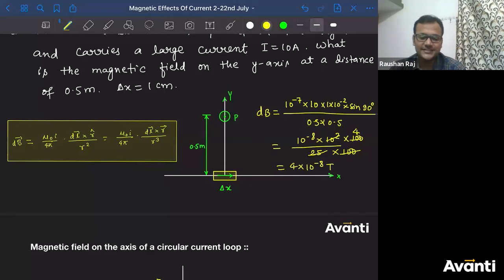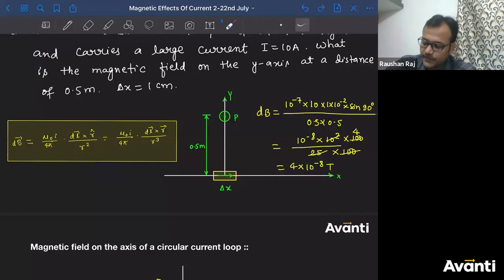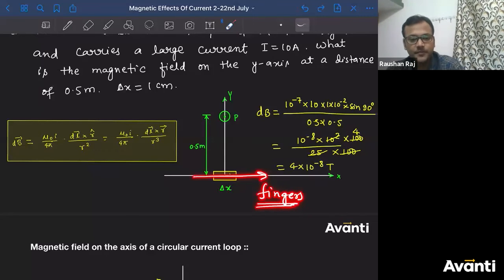Okay, what about the direction? How will we find the direction, children? Tell me, what about the direction? How will you find the direction? So dL cross R. Direct your right hand fingers in this direction. This is the direction of fingers. In which direction should the palm be? Palm should be in this direction.